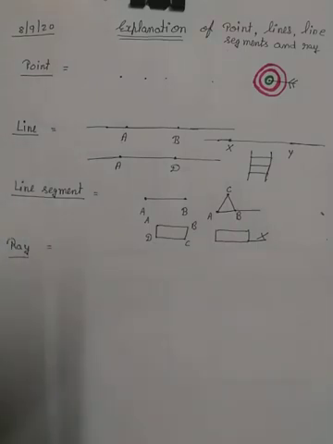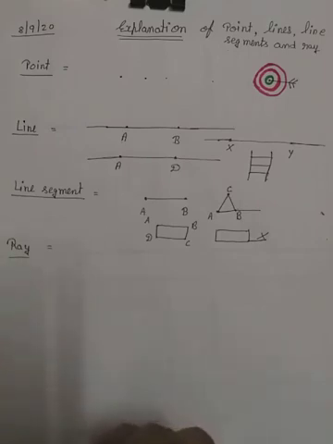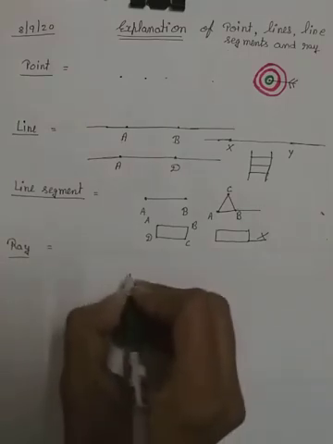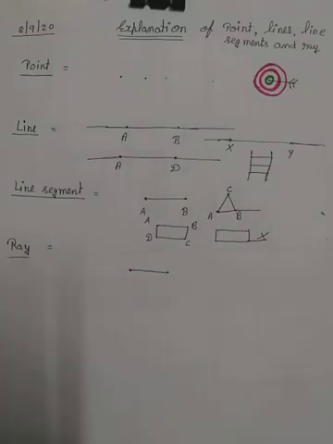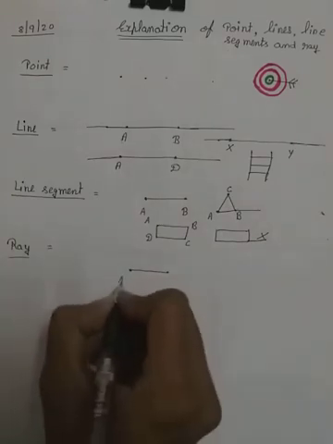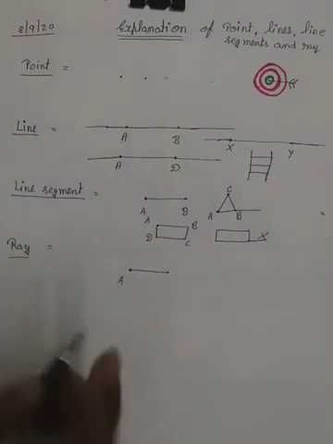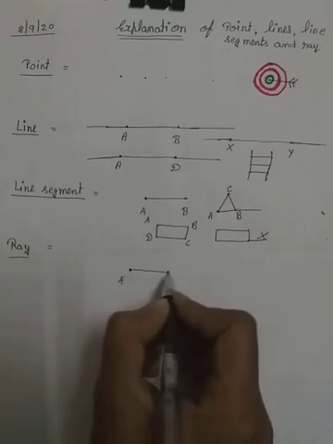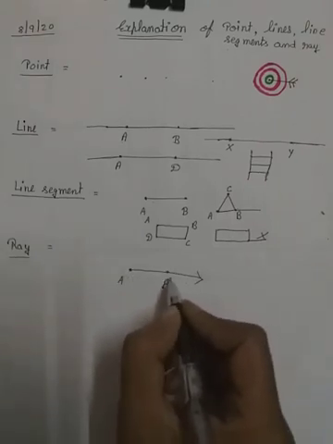Okay students, now come on ray. What is the meaning of ray? Ray also has 2 points. But in a ray only one point will be the end point and the next point will be extendable.